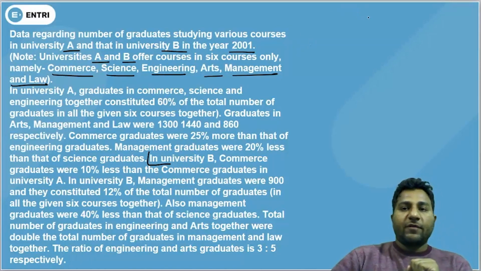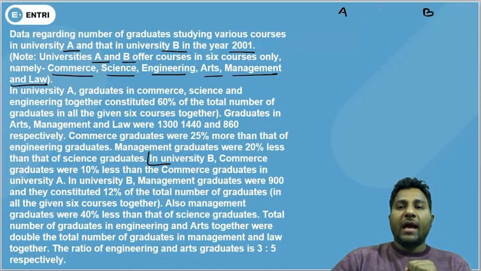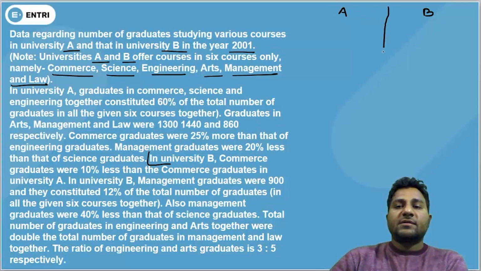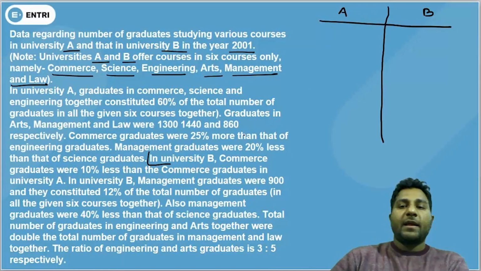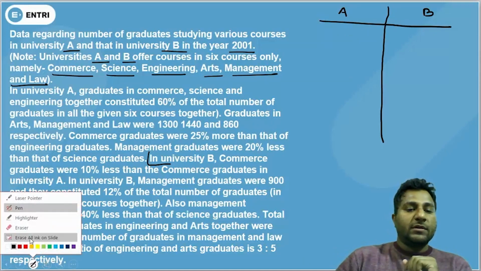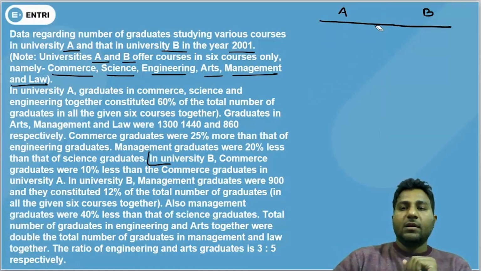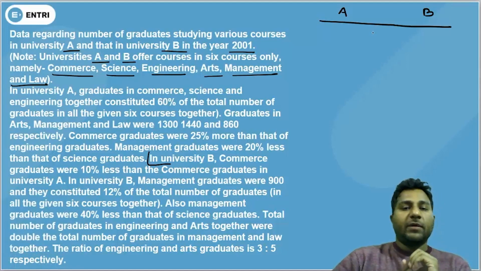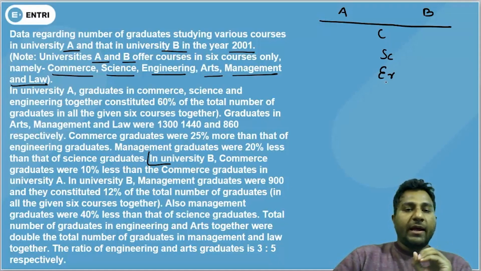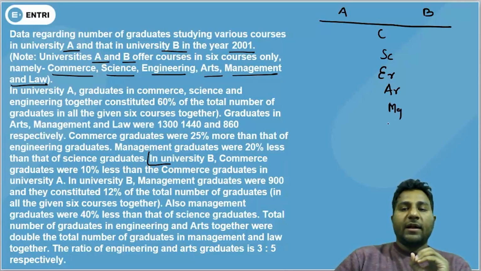So first of all, we know that University A and University B will have some total number of aspirants, and we know that the subjects will come in between. So look at this: Commerce, Science, Engineering, and then Arts, Management and Law.